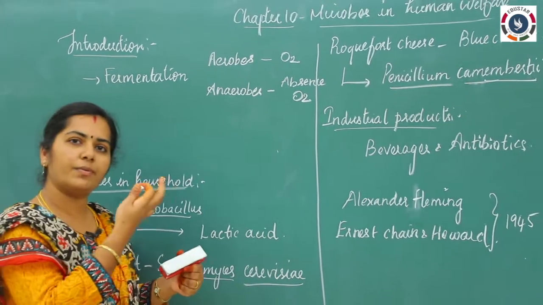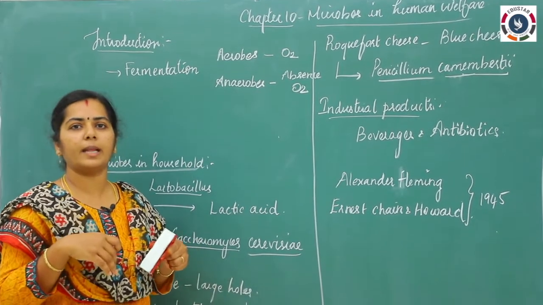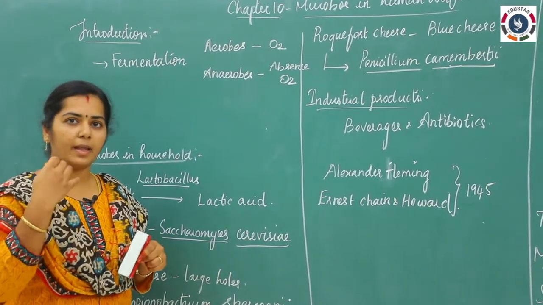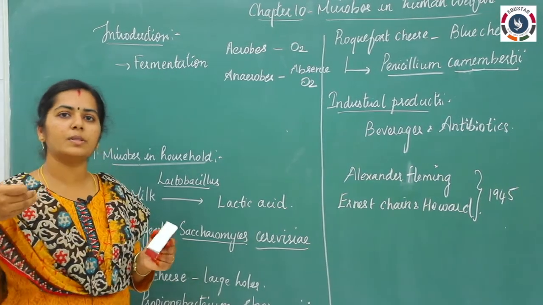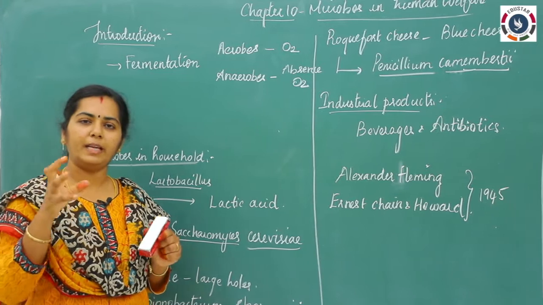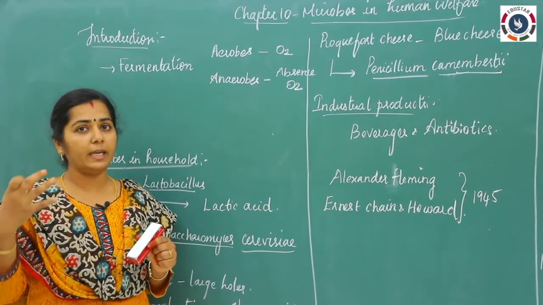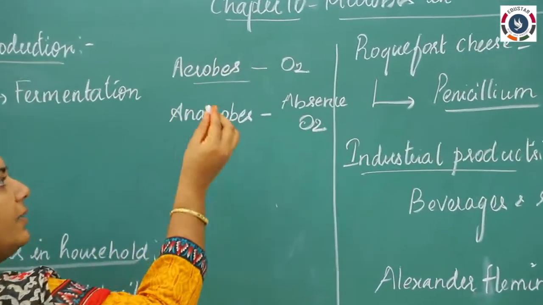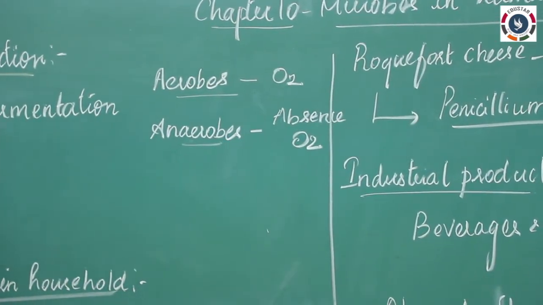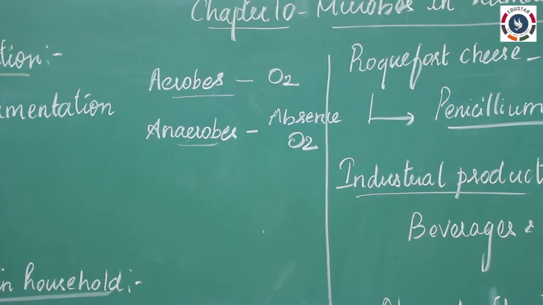In the presence of oxygen, how can humans respire? We respire oxygen and convert glucose molecules in order to produce ATP. The production of ATP plays an important role for any organism to survive. So that is happening in the case of aerobes. Even in the case of anaerobes, the same ATP molecules have to be produced.